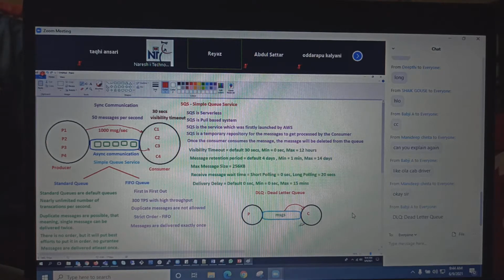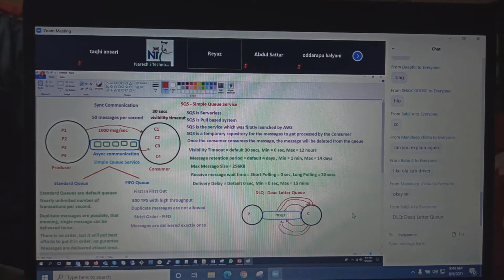That means it will put the message back to the queue, and the consumer will again try to consume it. Some problem, again it will put it back.